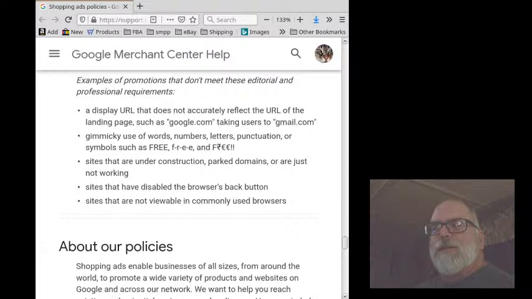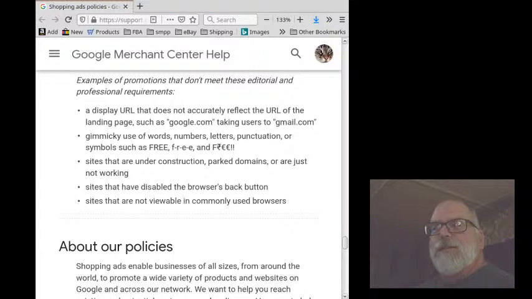Gimmicky use of words, numbers, letters, punctuations, or symbols, such as a fully capitalized FREE, comma, F-R-E-E, comma, and they show the word free using, for example, a euro symbol for the E. Sites that are under construction, parked domains, or just aren't working.